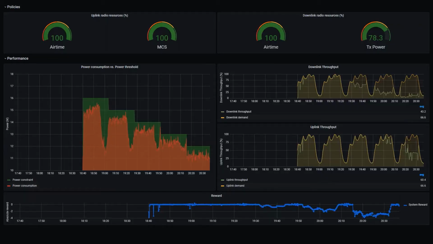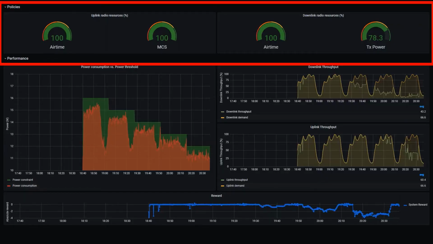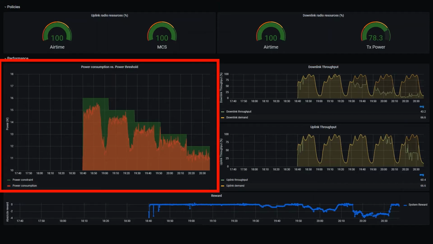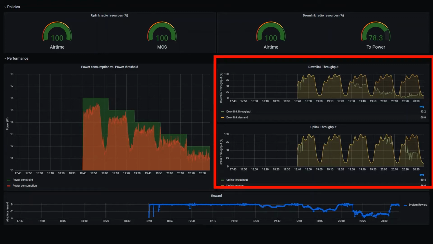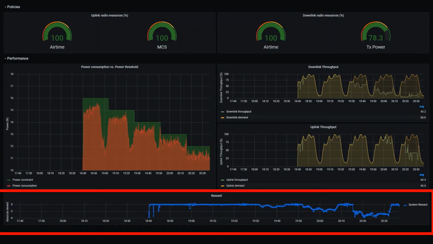We track the evolution of our system in this dashboard. At the top, we present the uplink and downlink configuration policies that the learning agent recommends every interval, which is 5 seconds in our demonstrator. At the left, we show the real power consumption of the virtualized base station with the red area. In green, we simply indicate the current power consumption limit. At the right, we show the network load dynamics in yellow, and the achieved network throughput in green. Finally, at the bottom, we plot the system reward over time.